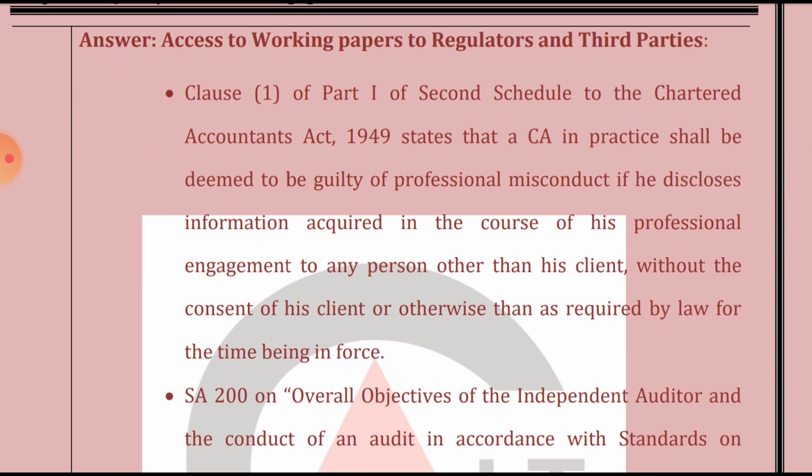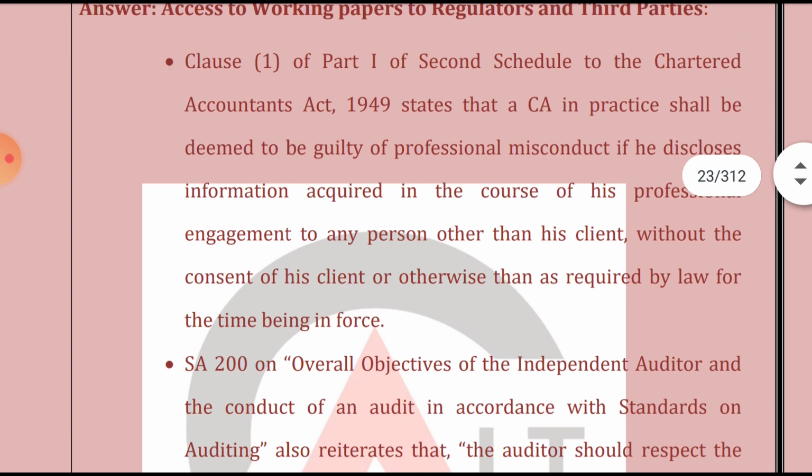Answer: access to the working paper to regulator and third party. Clause 1 of Part 1 of the Second Schedule of the Chartered Accountants Act, 1949 states that a CA in practice shall be deemed to be guilty of professional misconduct if he discloses information acquired in the course of his professional engagement to any person other than the client without the consent of his client, otherwise than as required by law for the time being in force. So unless and until it has been specified by law to disclose that information, that is the working paper, the auditor will not disclose. But if he wants to, the consent of the client is necessary.